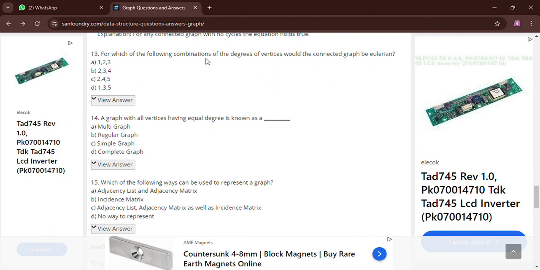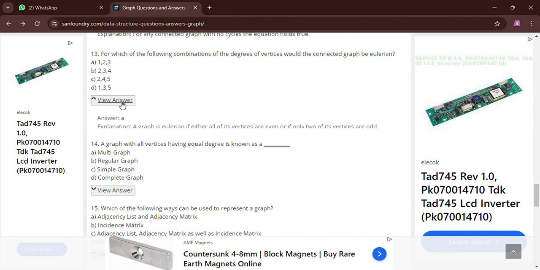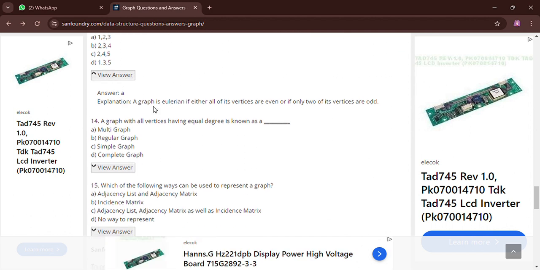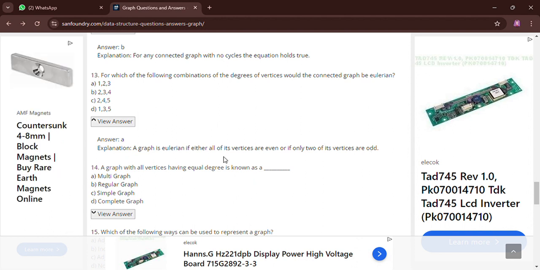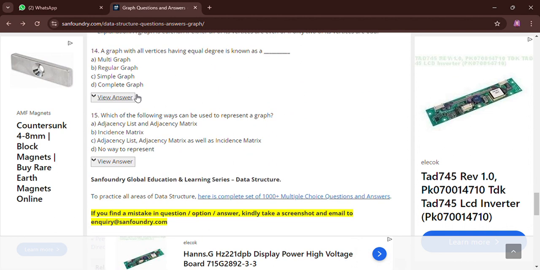The next question is, for which of the following combinations of the degrees of vertices would the connected graph be Eulerian? The options are 1 2 3, 2 3 4, 2 4 5, 1 3 1. The answer will be 1 2 3. Here is the explanation: a graph is Eulerian if either all of its vertices are even, or if only two of its vertices are odd. So 1 or 3 will be odd vertices and 2 is even.